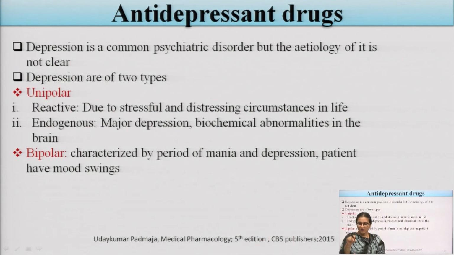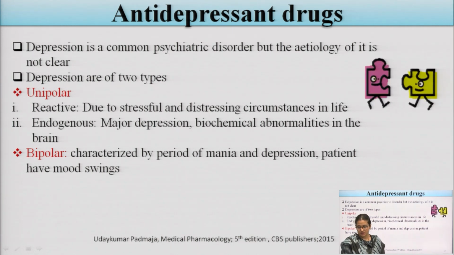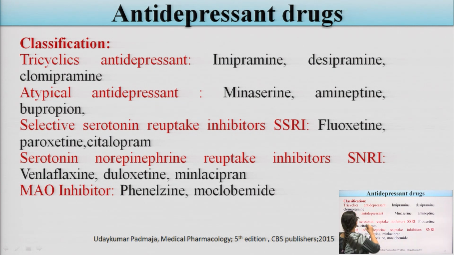Now the second one is depression. What is depression? Depression is a common psychiatric disorder, and the main etiology, the causes, are not clear. Depression is mainly of two types, unipolar and bipolar. Unipolar depression is caused by stressful and distressing circumstances in life, and bipolar is characterized by periods of mania and depression. Now, classification of depression: tricyclic antidepressants, which include imipramine, desipramine and clomipramine.